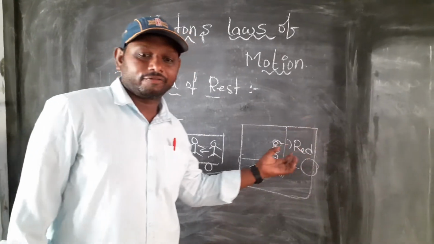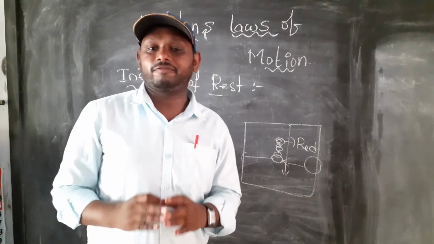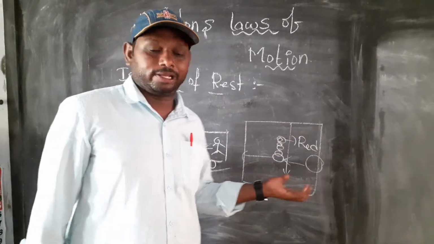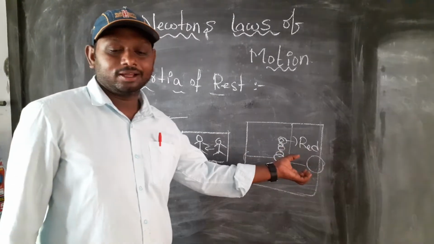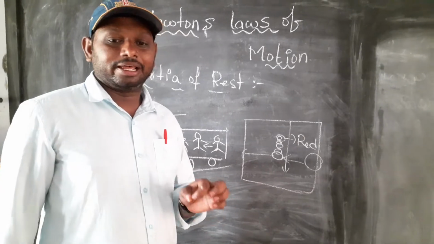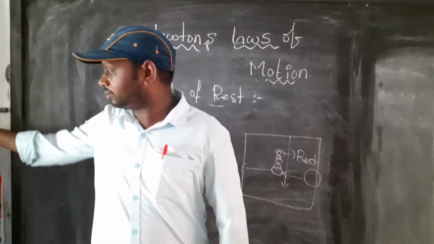Inertia of rest is nothing but the inability of a body to change by itself its state of rest. Two examples I explained: first the car example, second the carrom board. Now next one, inertia of motion.